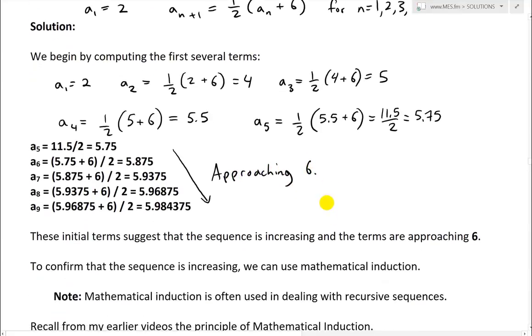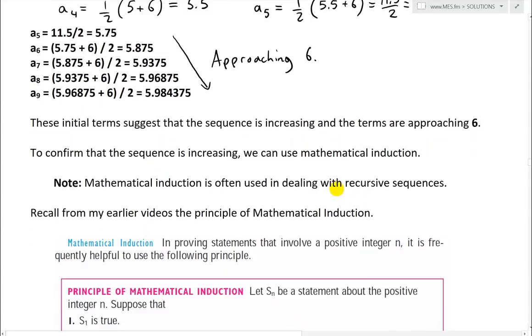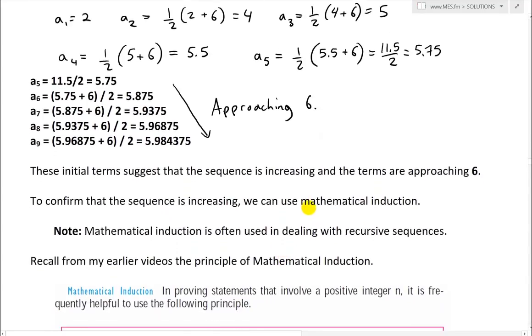So very interesting. These initial terms suggest that the sequence is increasing and the terms are approaching 6. To confirm that the sequence is increasing, we can use mathematical induction. Note first that mathematical induction is often used in dealing with recursive sequences. I'll illustrate that first.